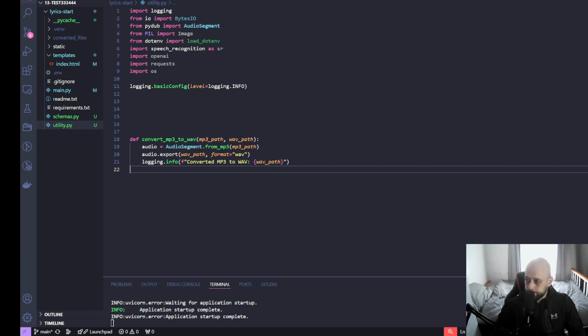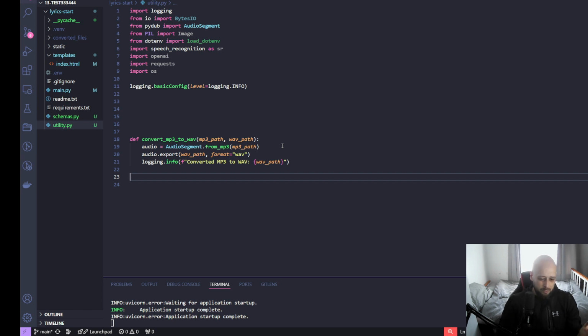Whilst we are here, we'll do another function, and this one will be to segment the file. The reason why is that only later I realized that OpenAI has a limit on the size of the file that you can give it to transcribe. So the workaround, the first thing I thought of, and by the way, there might be better ways, but I don't think it's necessary for the scope of this project, is that I just split the audio into small segmented chunks and then transcribe them one by one in smaller parts.